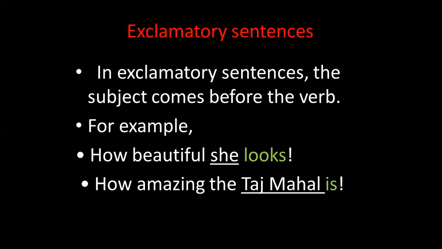The next kind of sentence is exclamatory sentences. How to find the subject in these sentences? The subject comes before the verb. How beautiful she looks. Looks is the verb and she is the subject. How amazing the Taj Mahal is. Is is the verb, the Taj Mahal is the subject.